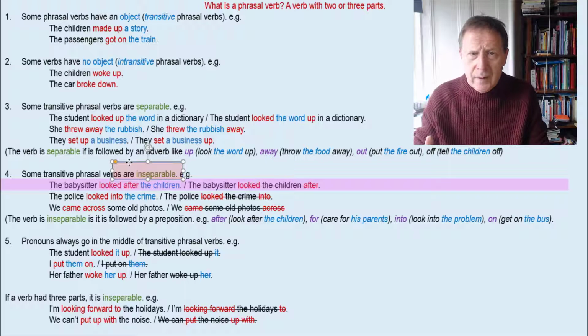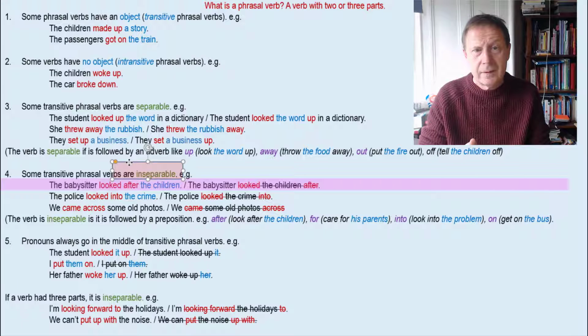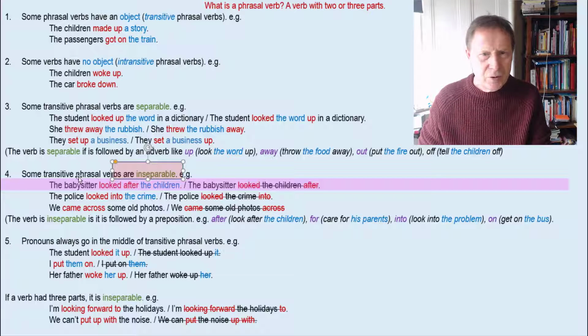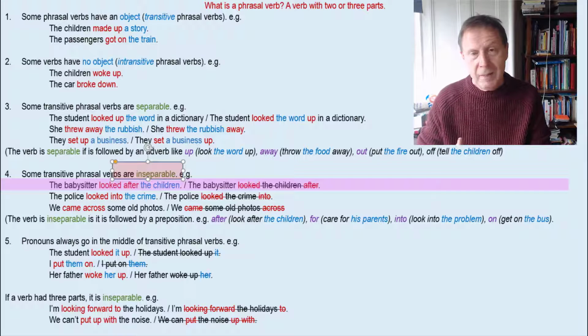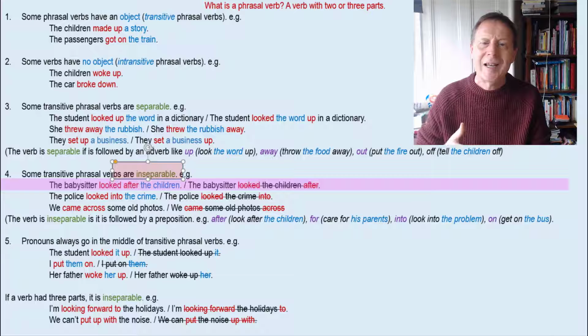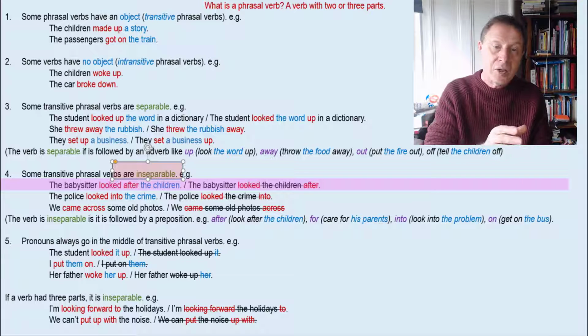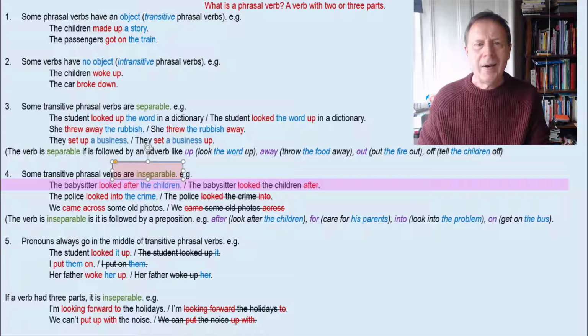Now the reason for this is that the word after in this example is actually a preposition. When the second word in a transitive phrasal verb is a preposition, then we can't separate it. Now, how can you learn this? Well, the best way is just to read and listen to as many examples as possible so that you know that some phrasal verbs can be separated and some can't be separated. Of course, in the beginning, you may make mistakes, but slowly, you get a sense of which phrasal verbs are separable and which phrasal verbs are inseparable.